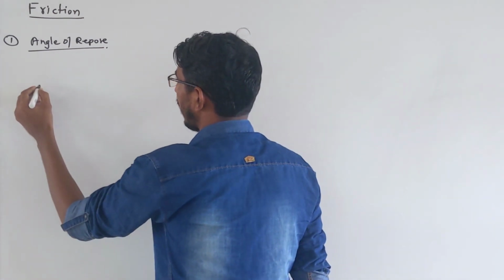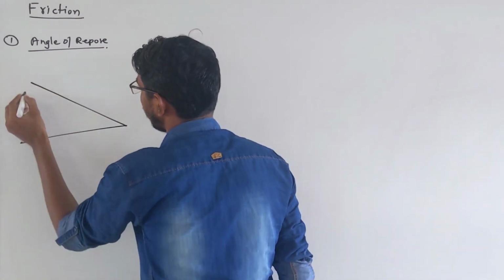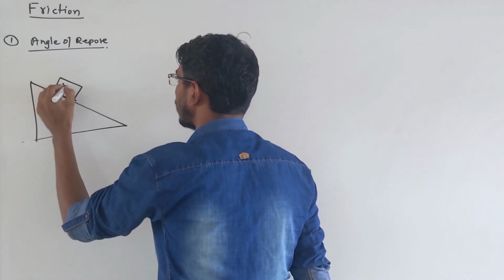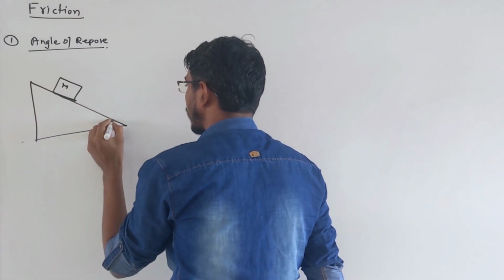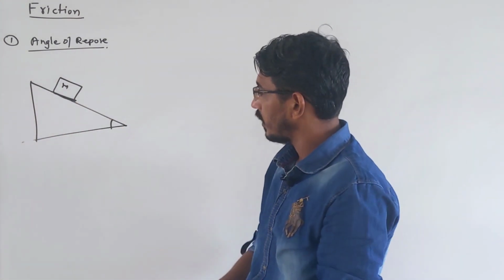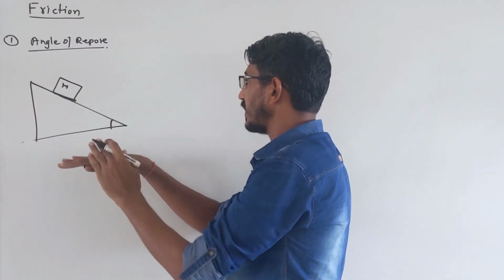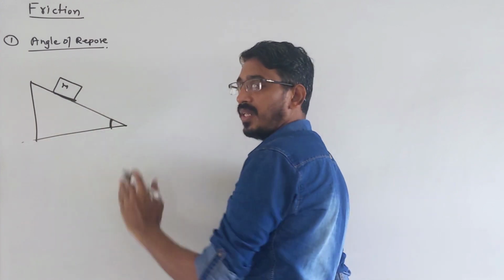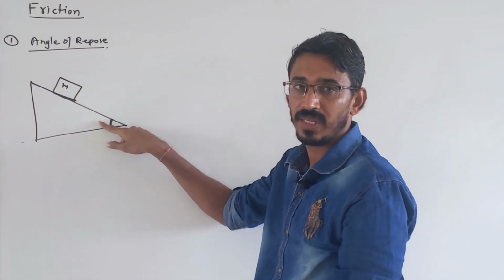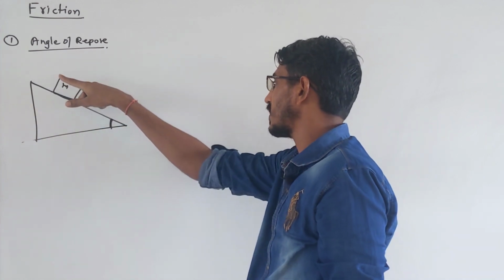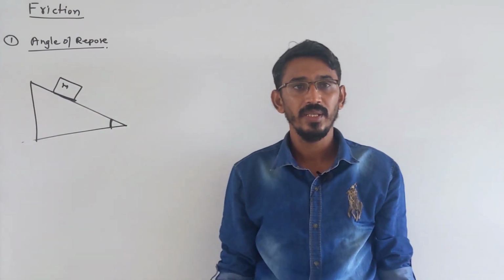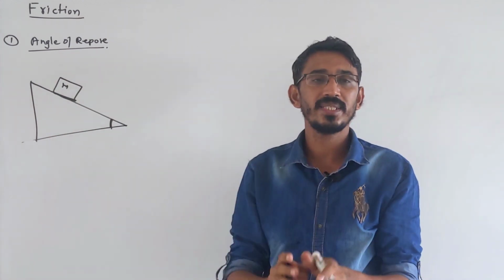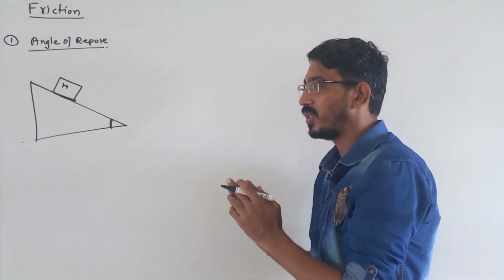Suppose you have an inclined surface, this type of inclined surface, correct? You put a body of mass m on this incline, at some angle. Now keep increasing this angle, okay? 10 degree, 20 degree, 30 degree, 50 degree, some angle, right? You keep increasing the angle of incline. At some angle, this body just starts sliding downward, correct? Until then it will remain stationary. Then at some angle, when you keep increasing, this body will just slide down. So that angle is called what?